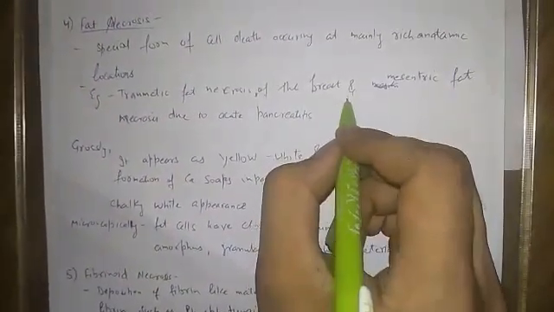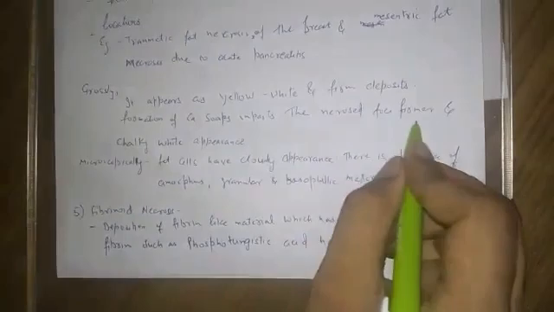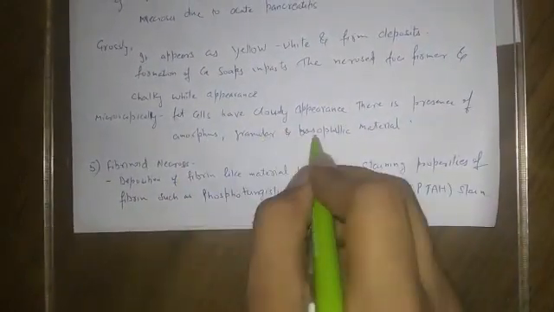Fat necrosis is a special form of cell death occurring mainly at fat-rich anatomic locations. Examples are traumatic necrosis of the breast, mainly in the pendulous breast, and the mesenteric fat necrosis due to acute pancreatitis. In the gross we can see it appears as yellow-white and firm deposits. Formation of calcium soaps in parts of the necrosed foci makes them firmer with a chalky white appearance. In the microscopy, fat cells have a cloudy appearance. There is presence of amorphous, granular and basophilic material.